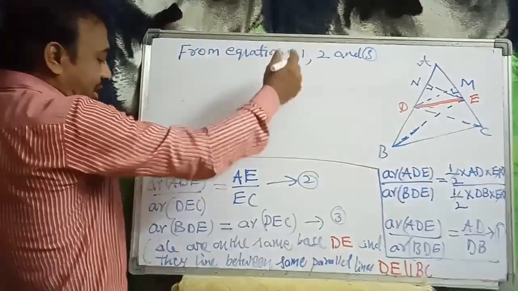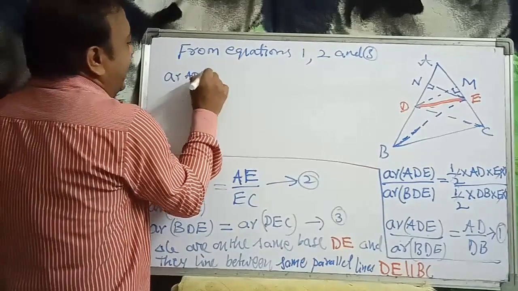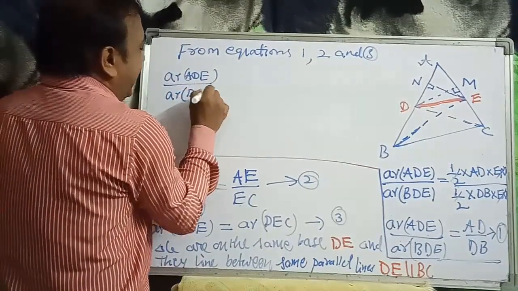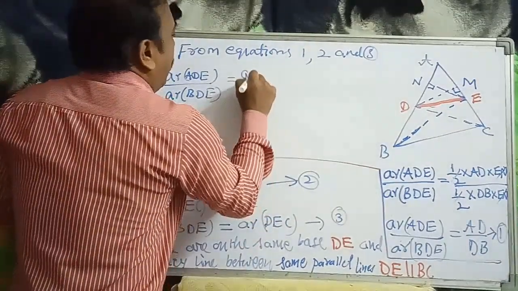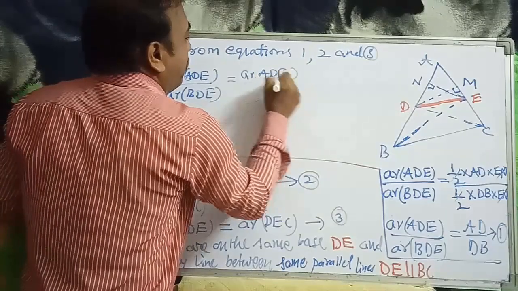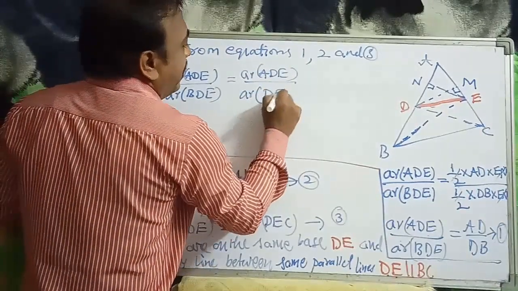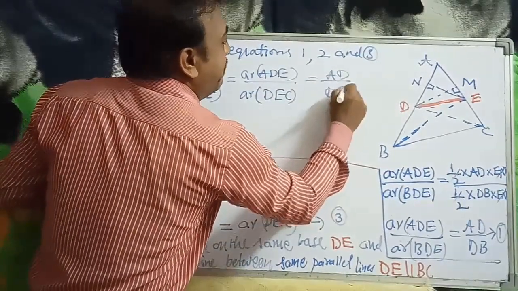That means from equations 1, 2 and 3, area of ADE by area of BDE is equal to area of ADE by area of DEC, which is equal to AD by DB.